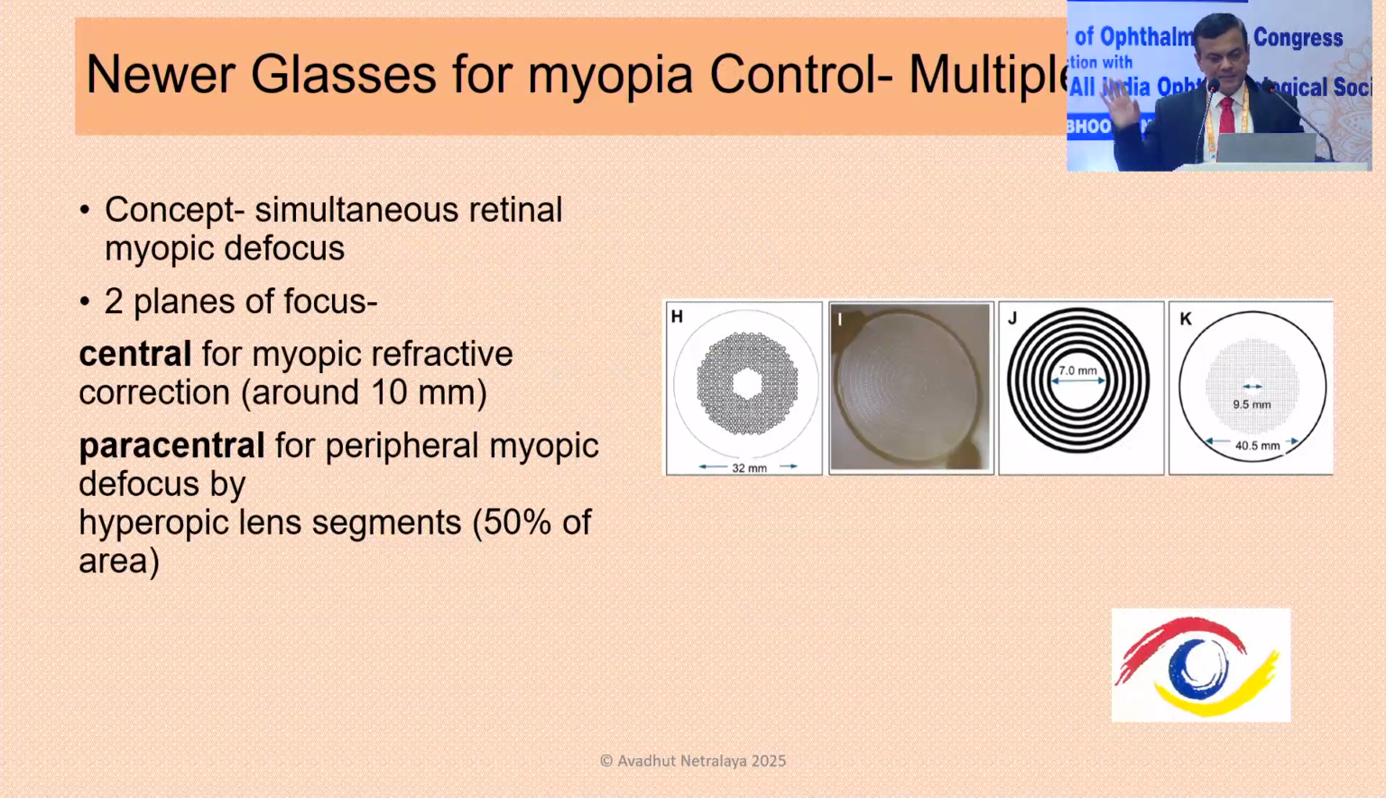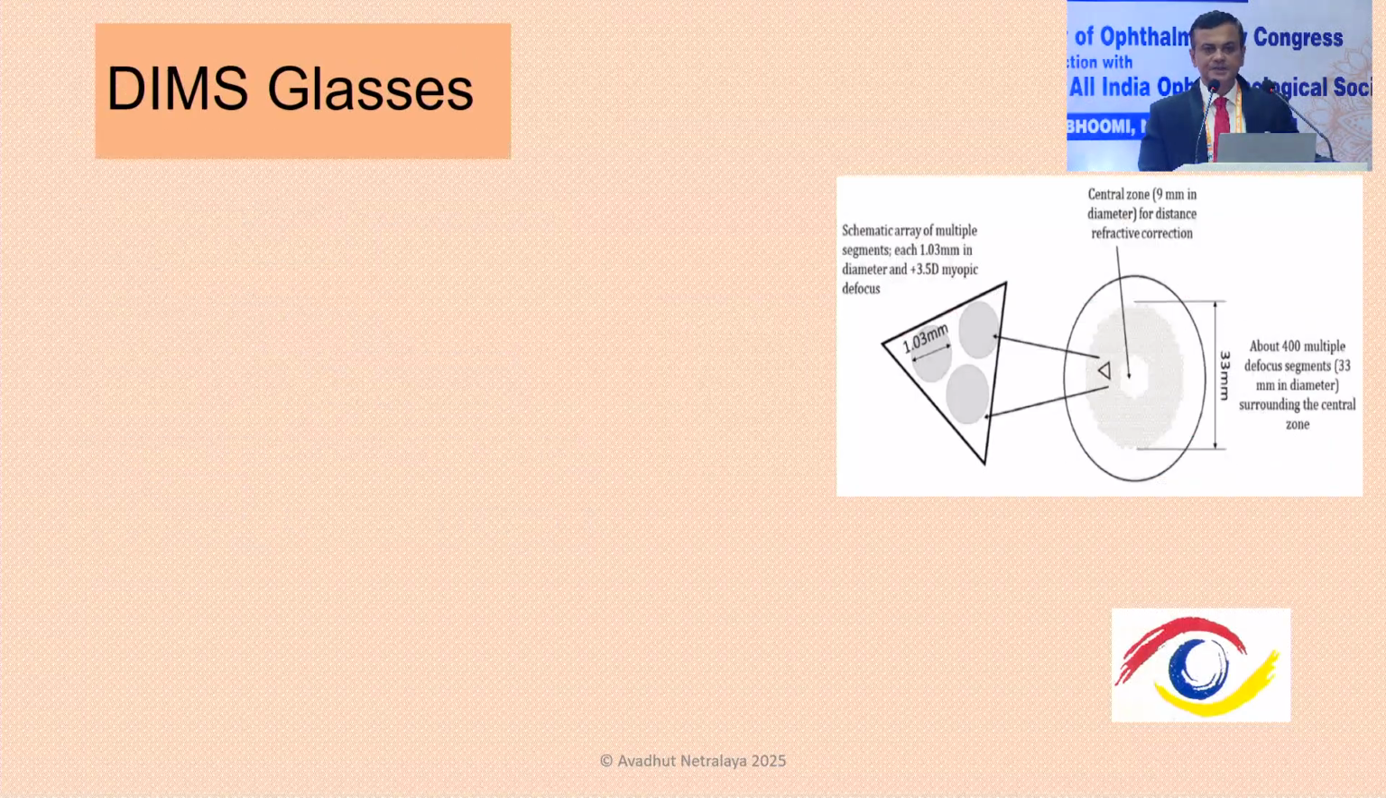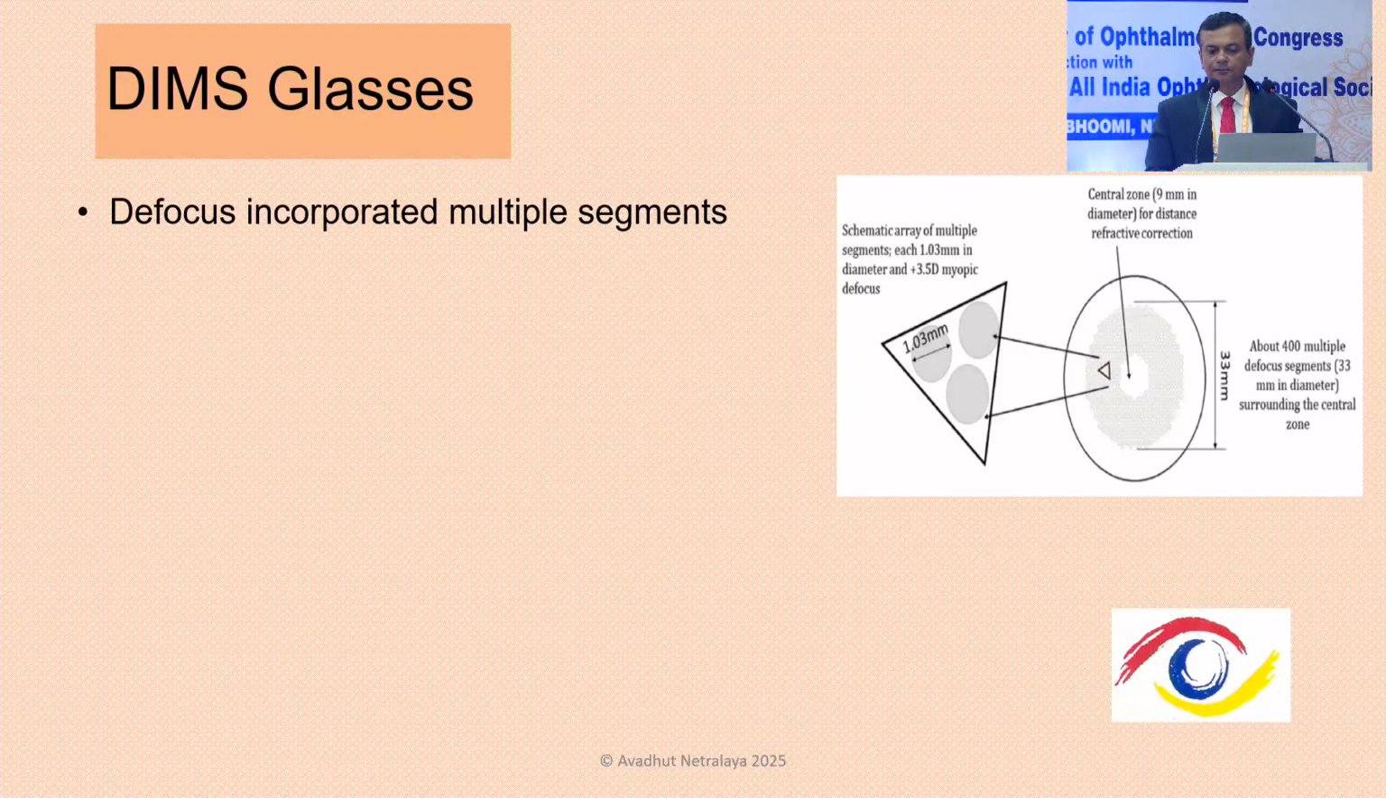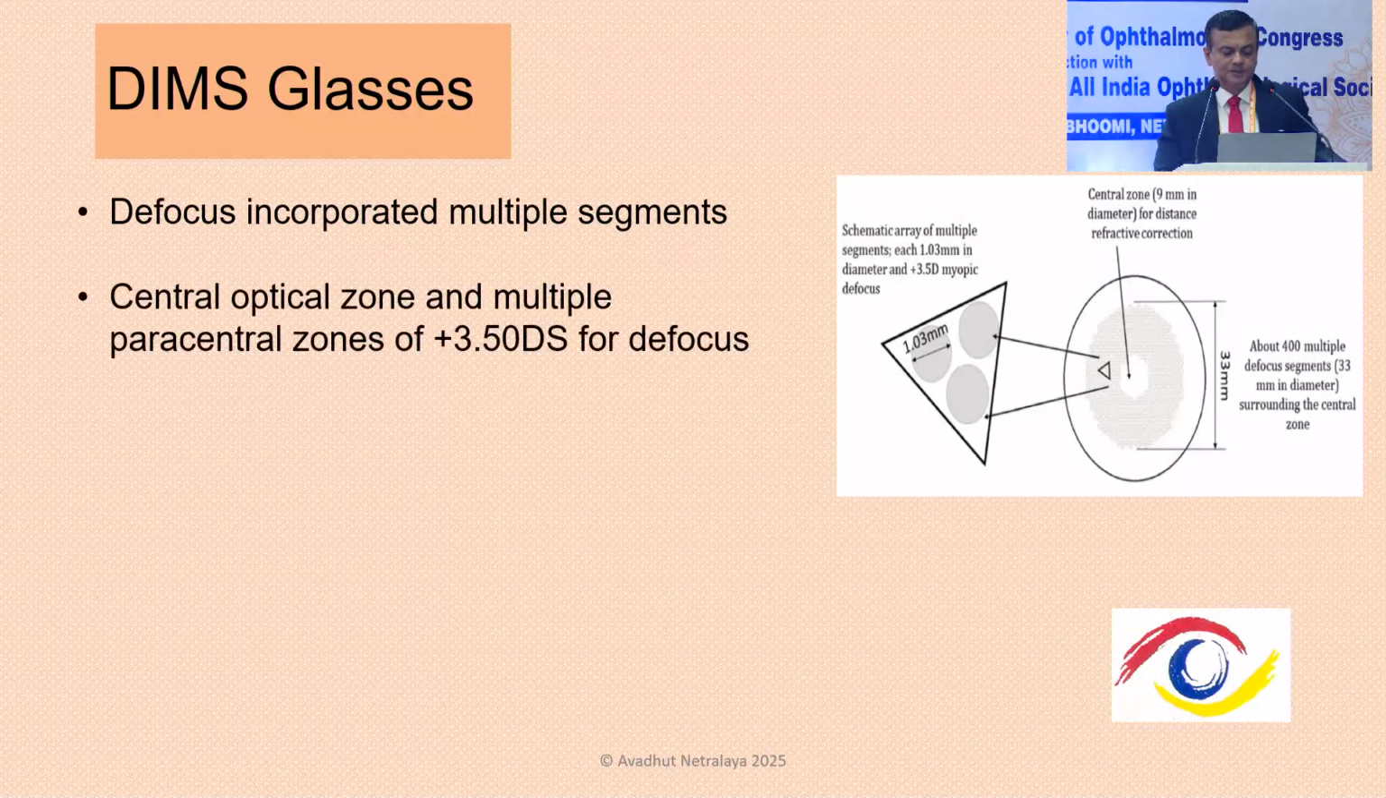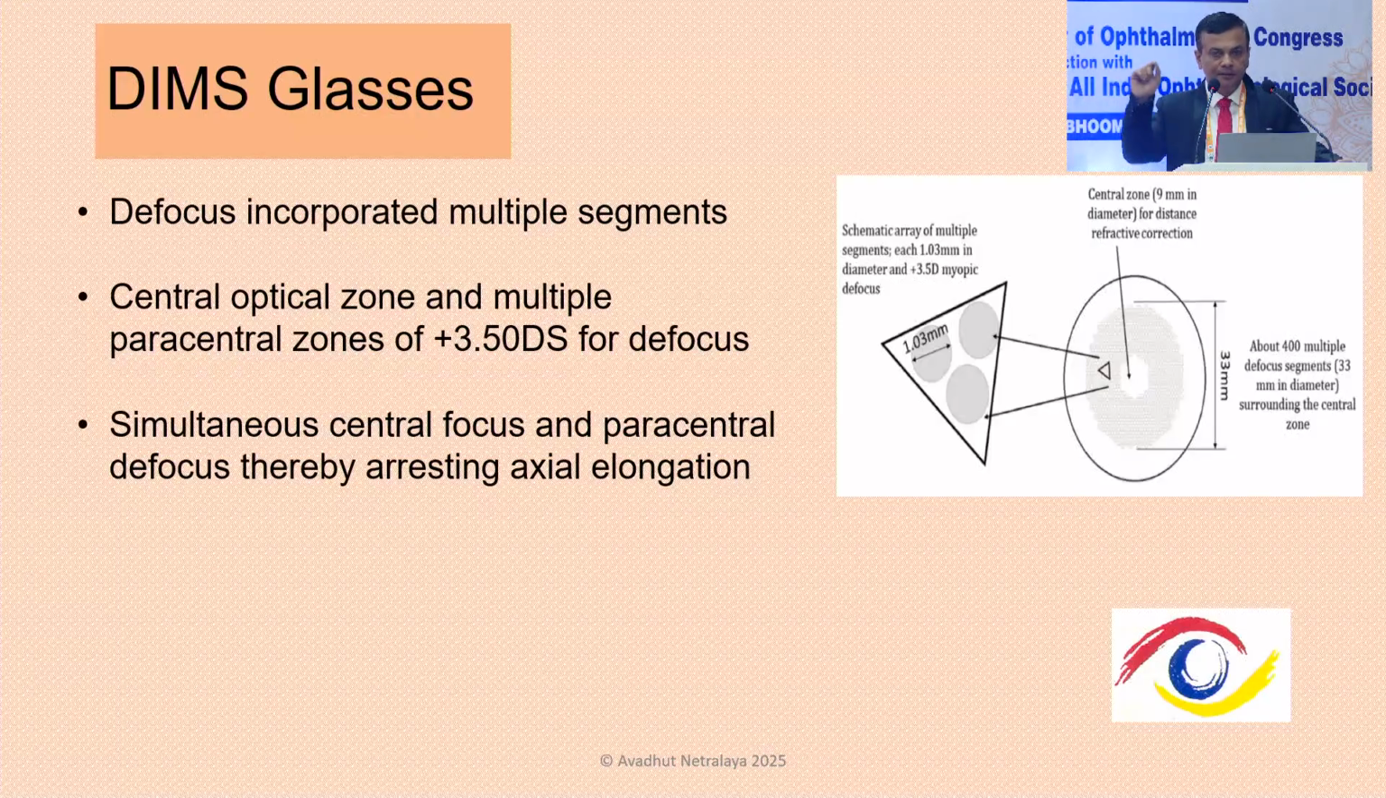All these lenses have a common design. They have a central area for refractive correction and a paracentral area which consists of hyperopic lens segments, either hyperopic glasses or astigmatic lenses. There are different designs by different companies. DIMS is one type of multiple segment glasses, which stands for defocus incorporated multiple segments. They are being marketed by the Hoya company. MyoSmart is the name. No financial interest, obviously. They have a central refractive zone and a paracentral honeycomb appearance of +3 diopter or 3.5 diopter defocus lenses for peripheral myopic defocus.